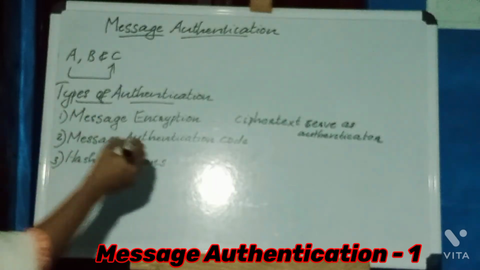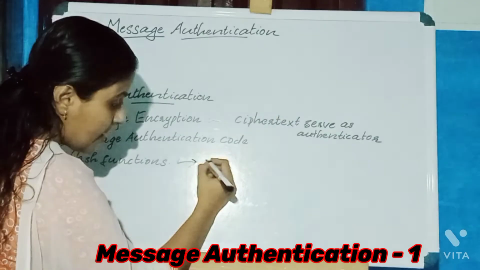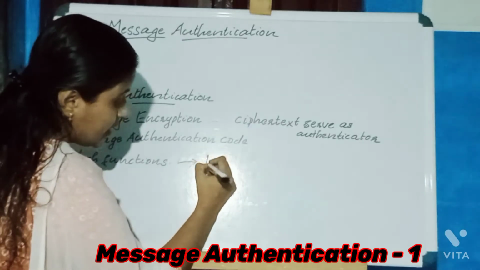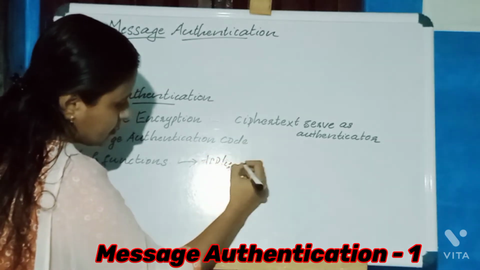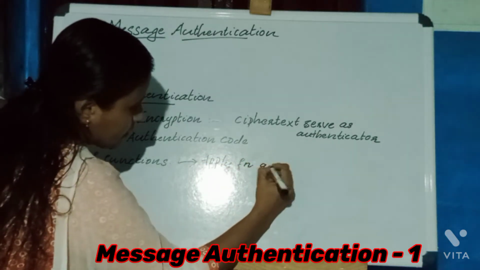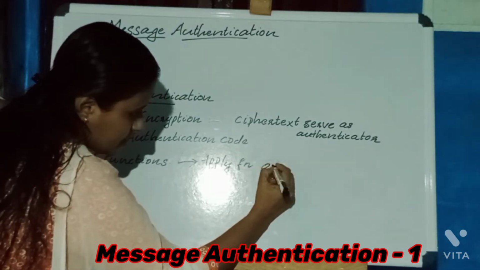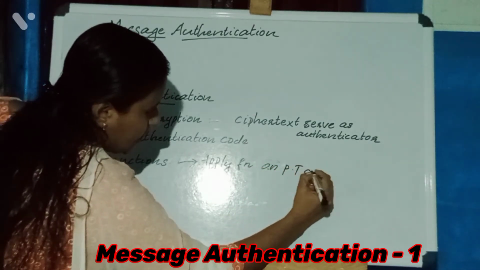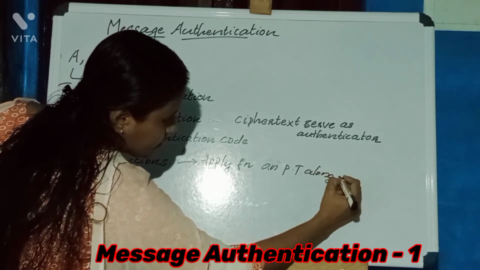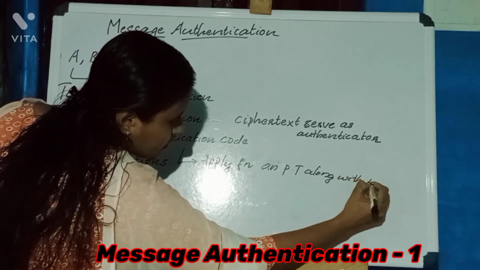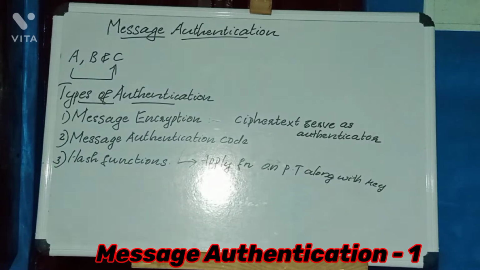That produces a fixed length value that serves as the authenticator.